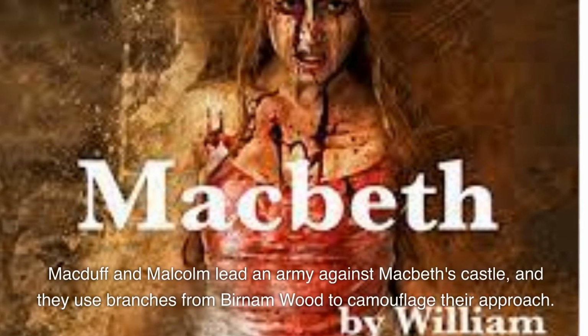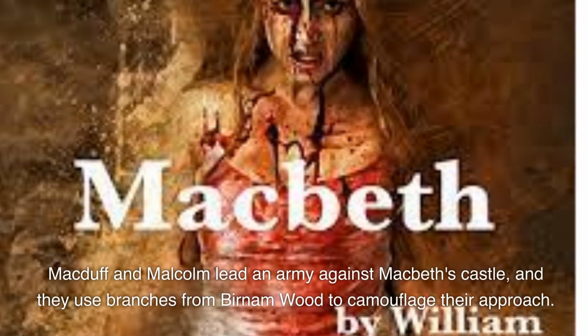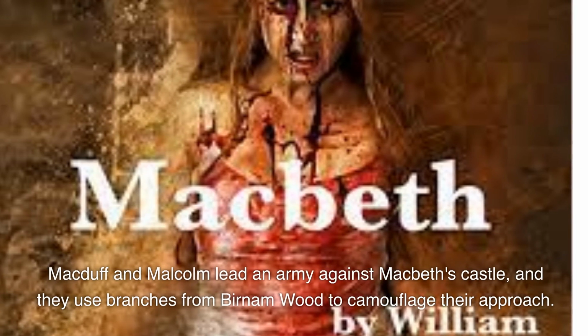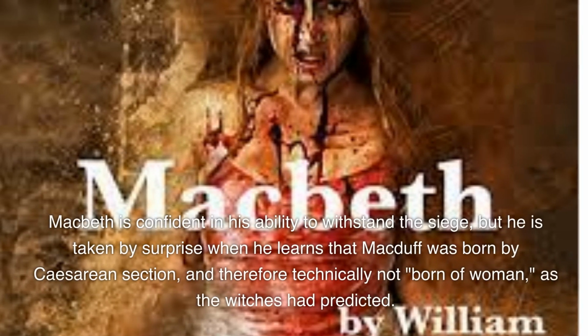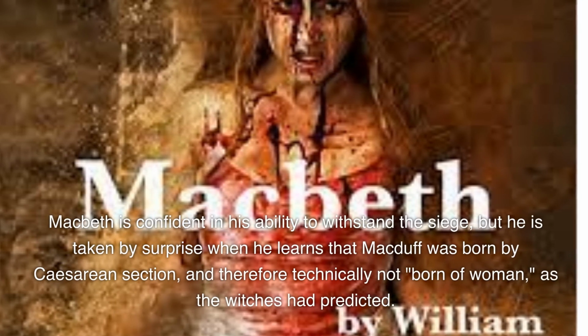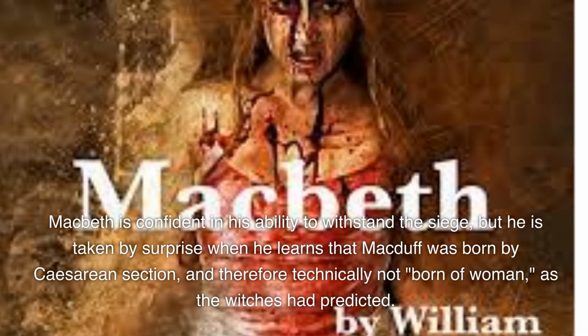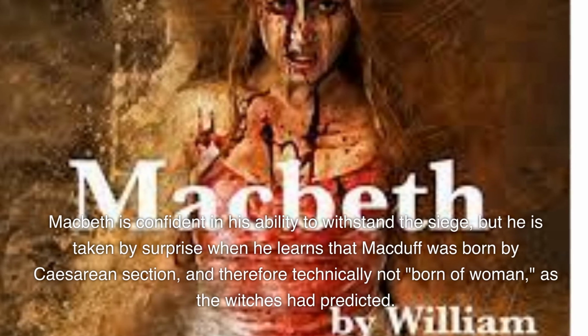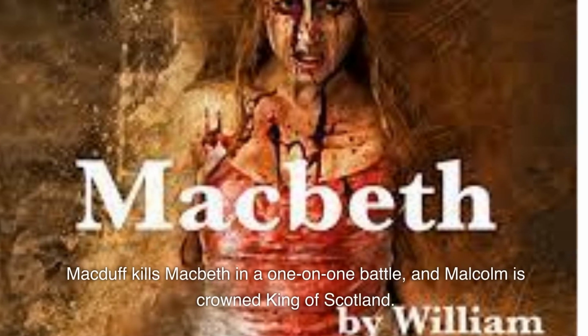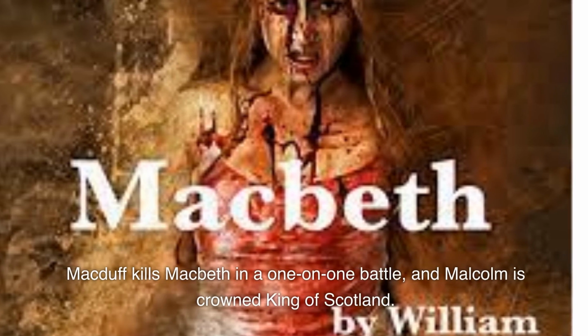Macduff and Malcolm lead an army against Macbeth's castle, and they use branches from Birnam Wood to camouflage their approach. Macbeth is confident in his ability to withstand the siege, but he is taken by surprise when he learns that Macduff was born by caesarean section, and therefore technically not born of woman, as the witches had predicted. Macduff kills Macbeth in a one-on-one battle, and Malcolm is crowned King of Scotland.